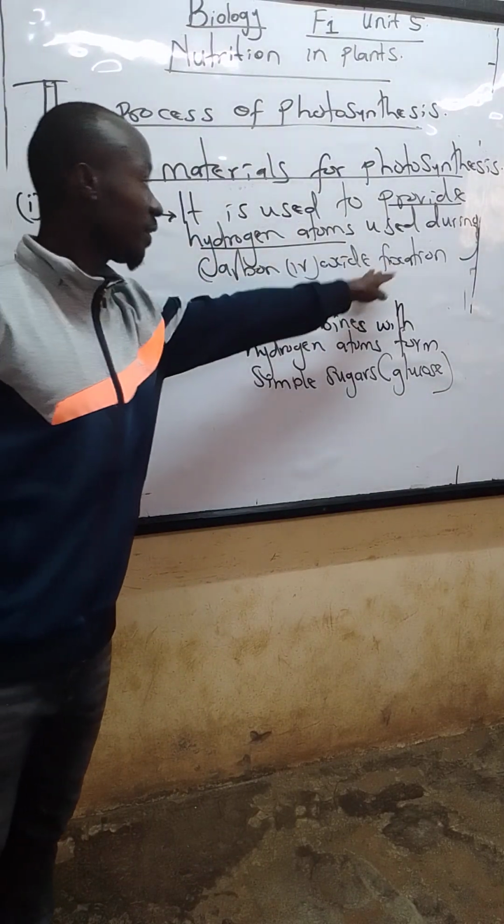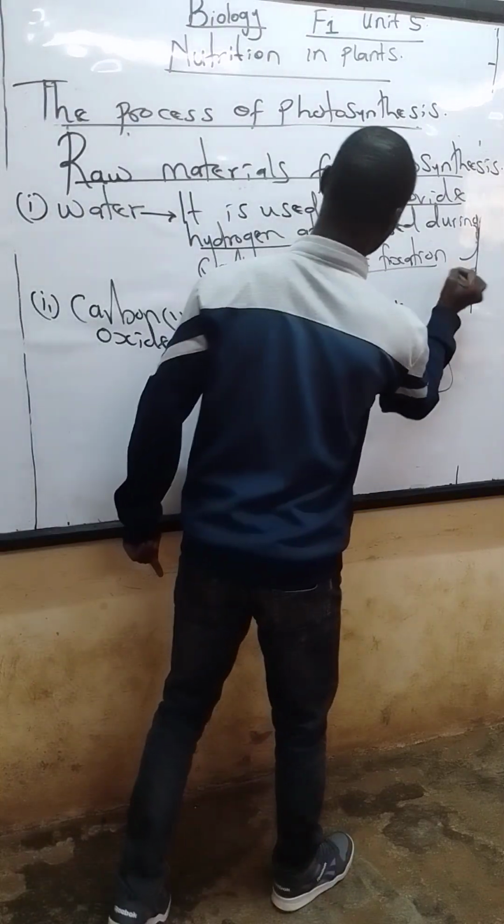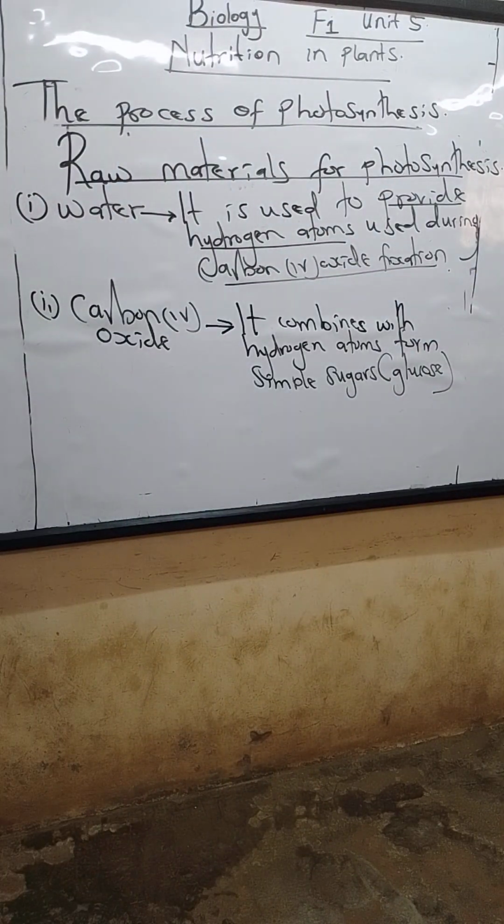So actually that is what takes place during the process of carbon dioxide fixation. So those are the key things to note under the raw materials.